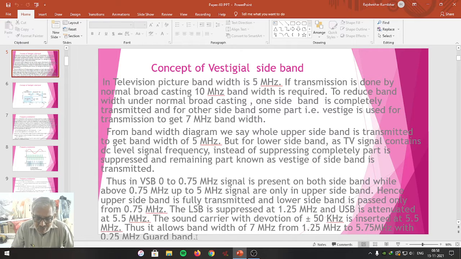To undergo long distance communication, out of these two sidebands, that is upper sideband or lower sideband, one of the sidebands is again suppressed because both sidebands contain the same signal. By using only one sideband, one can undergo the communication, so that the remaining sideband can be used for other types of signal communication.